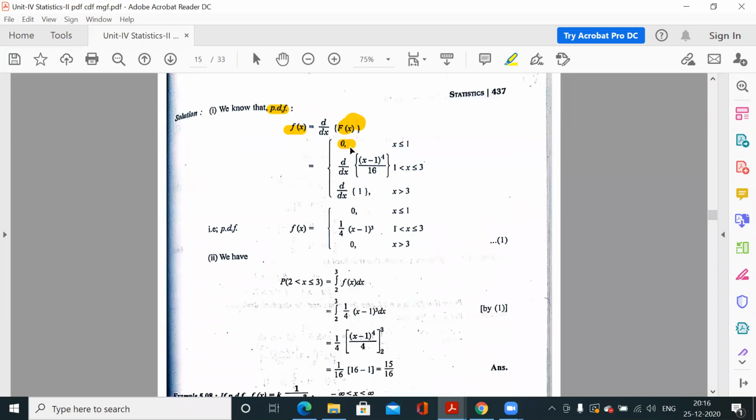So differentiation of 0 is 0. Now differentiation of second part and differentiation of third part 1. So again, the differentiation of 1 is 0, and the differentiation of this term with respect to x is this. So the range is same. So this is your PDF.